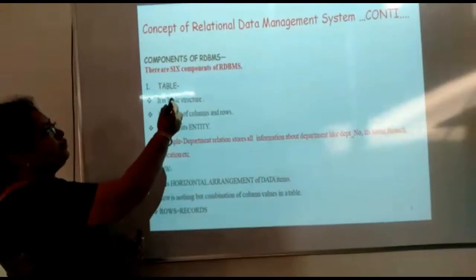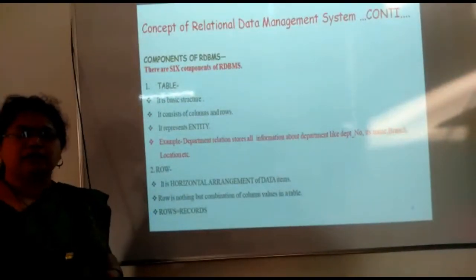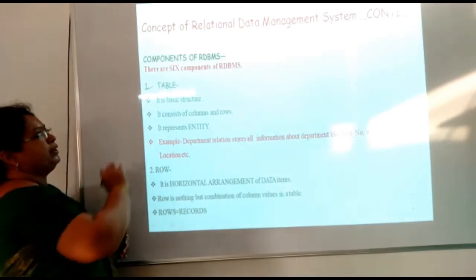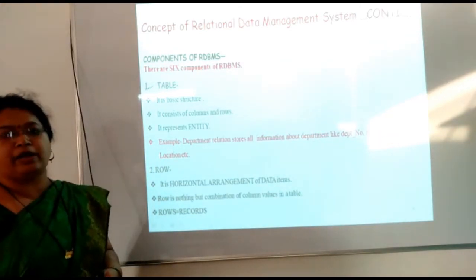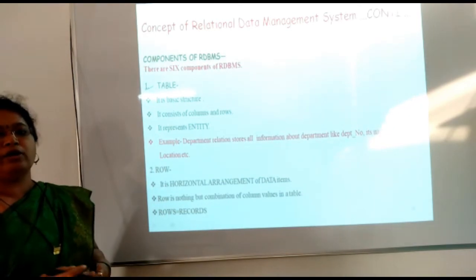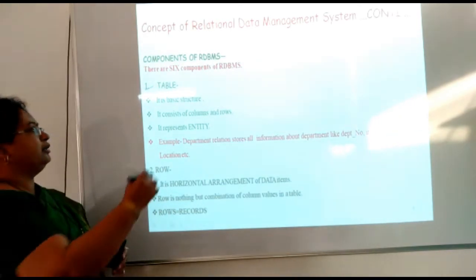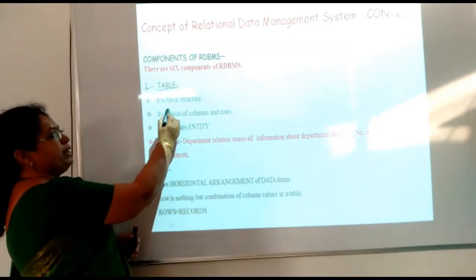Let's see the different components of relational database management system. There are 6 basic components. First of all, table. What is the meaning of table? Some time before I gave an example of the meaning of relation. That is, a relation is called a table. A table is the basic structure.